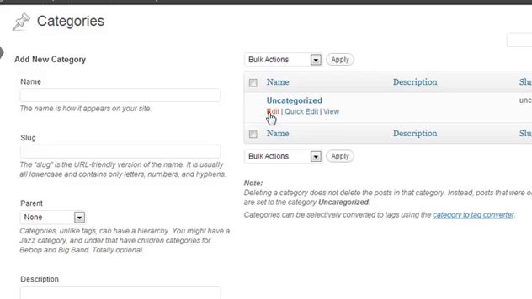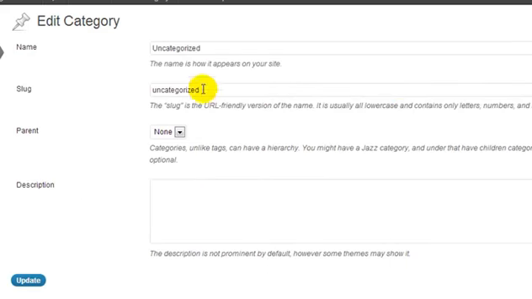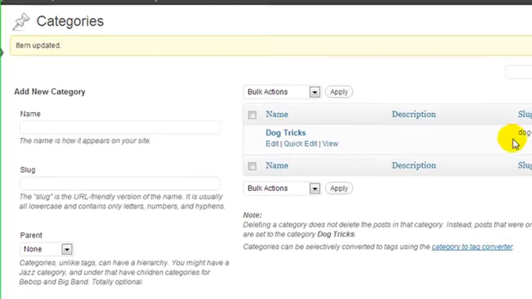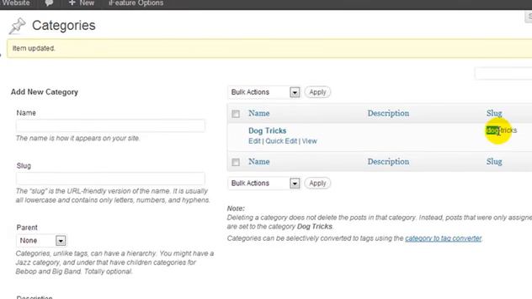Now I'm going to click edit because I want to change the name. So I'm going to delete the slug, and I'm going to delete the name, and I'm going to call this dog tricks. And I'm going to leave the slug blank because when I click update, it's automatically going to make it a URL friendly slug. If I click update, you'll see that our slug is now dog-tricks.